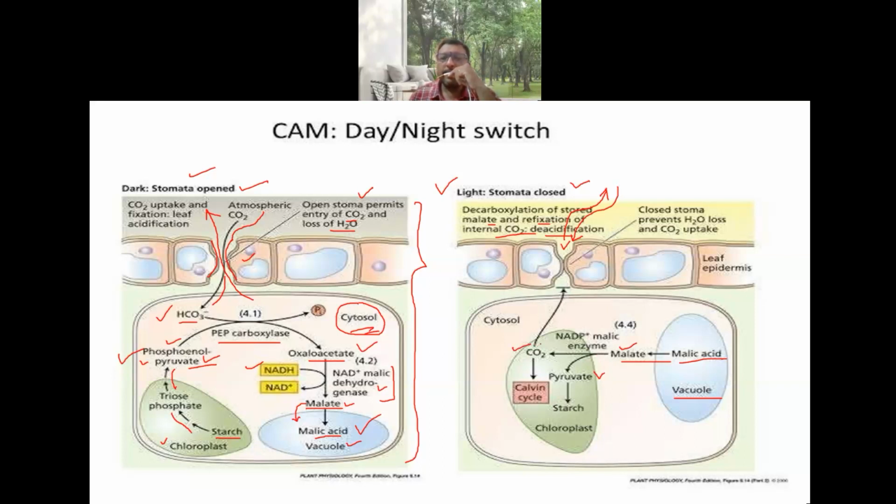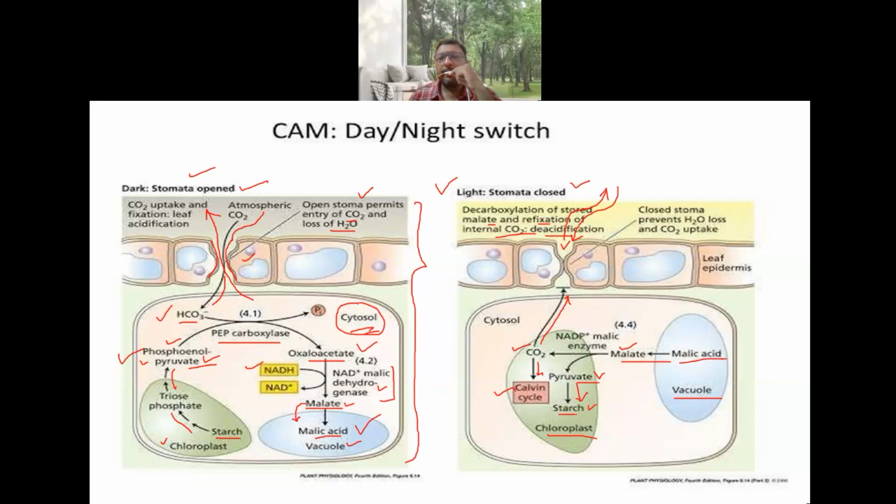This carbon dioxide cannot go outside, so it enters the Calvin cycle in the chloroplast. So here the C3 cycle or Calvin cycle occurs, and the pyruvate that was formed changes into starch. So starch is being produced.